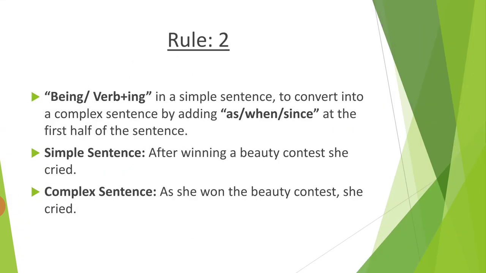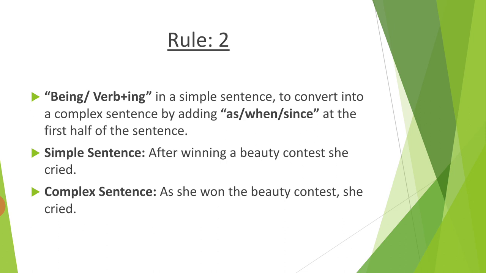Rule number 2: being, or verb plus ing, in a simple sentence is converted into a complex sentence by adding as, when, and since at the first half of the sentence. Okay, so if you find being, or rather verb plus ing, in a simple sentence and you want to convert it into a complex sentence, at that time also you use as, when, and since at the first half of the sentence. You have to add it to the first half of the sentence, not in the second half.